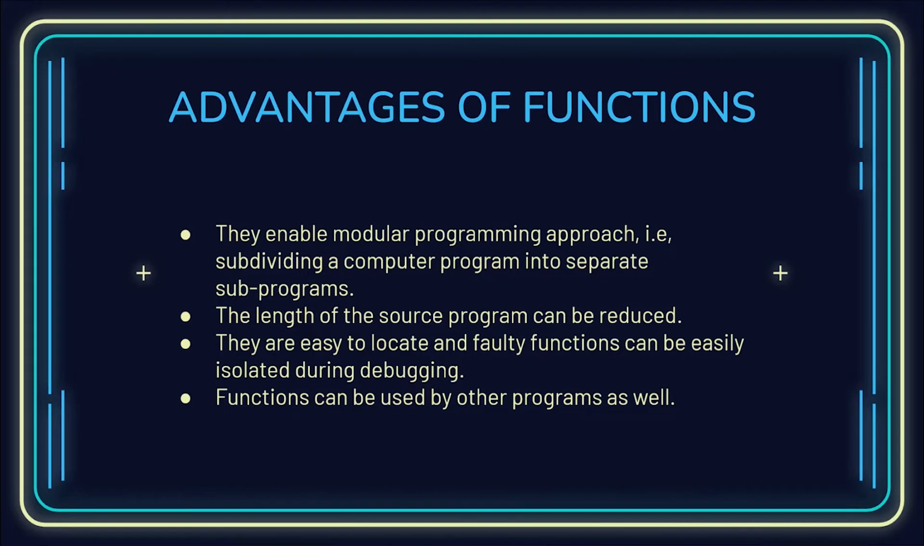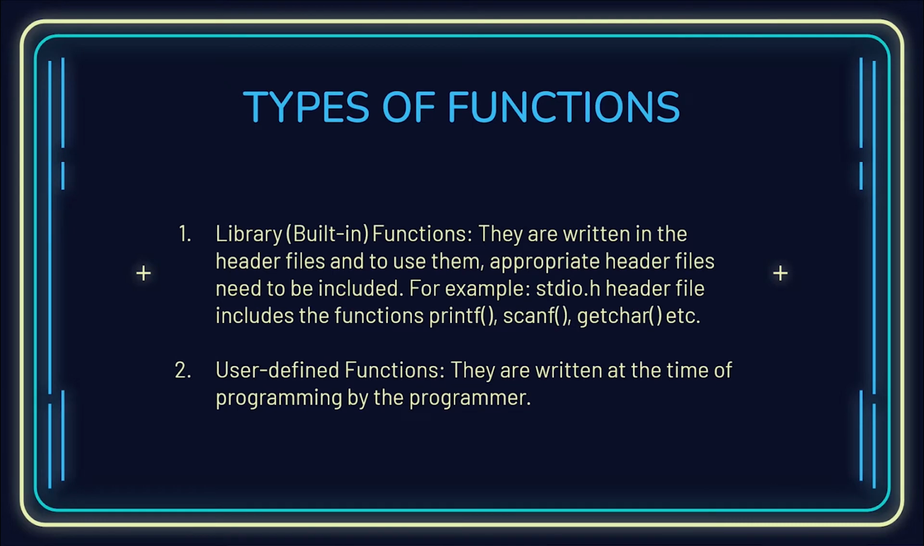So what are the advantages of using functions? They enable a modular programming approach. What is modular programming? It means subdividing a computer program into separate subprograms. As we mentioned initially, one of C language's features was breaking up a larger task into smaller tasks, and functions help us fulfill that criteria as well. The length of the source program can be effectively reduced, functions are easy to locate, and faulty functions can be easily isolated during debugging. Functions can be used by other programs as well. You'll be seeing how these are satisfied as we move on.